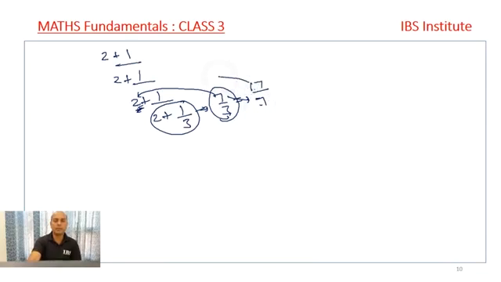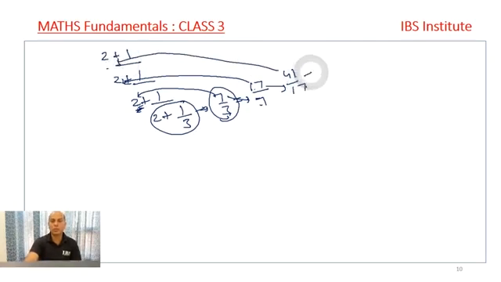In the next step, 17 into 2, 17 twos are 34, 34 plus 7 is 41 upon 17, right? This 17 goes in the denominator. In the next step, again there's 2, so 41 into 2 is 82, 82 plus 17, that is 99 upon 41.